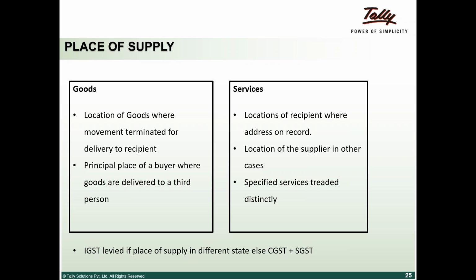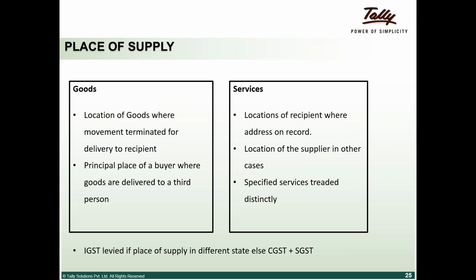The reason is that it is on instruction of Hindustan Lever that the material has moved to Tamil Nadu. So the SSI unit will raise a tax invoice to Hindustan Lever, stating that SGST and CGST is applicable in this transaction because the transaction is presumed to have taken place inside the state. Okay, these are the two concepts as far as goods are concerned.